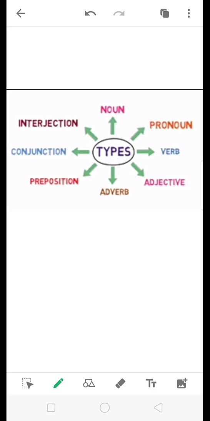There are mainly 8 types of parts of speech. They are number 1 noun, number 2 pronoun, number 3 verb, number 4 adjective, number 5 adverb, number 6 preposition, number 7 conjunction, and number 8 interjection. Let's start first with noun.